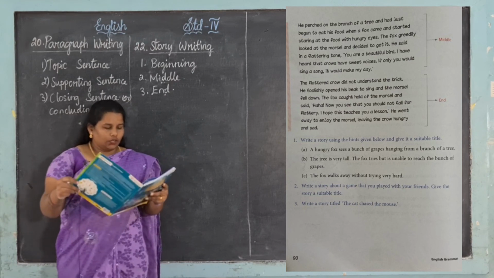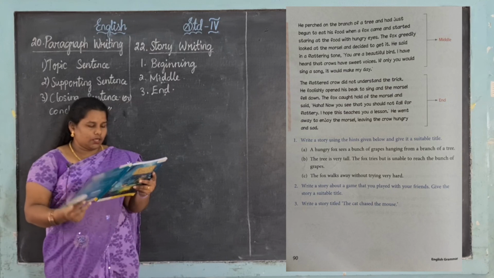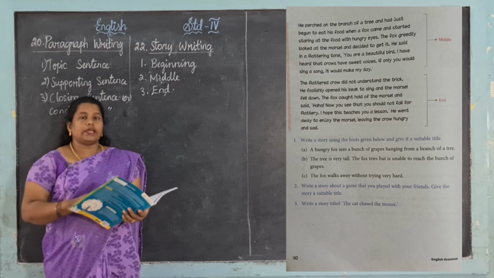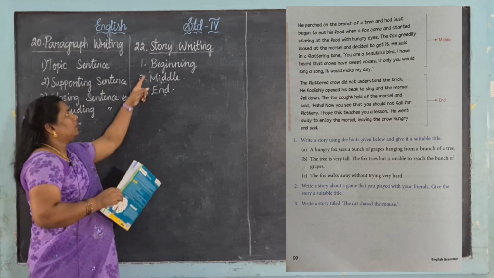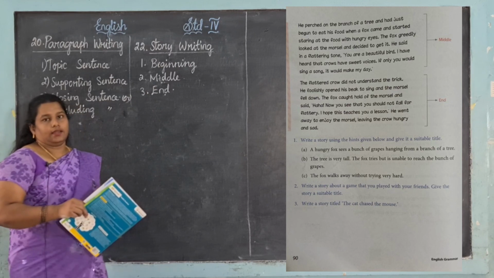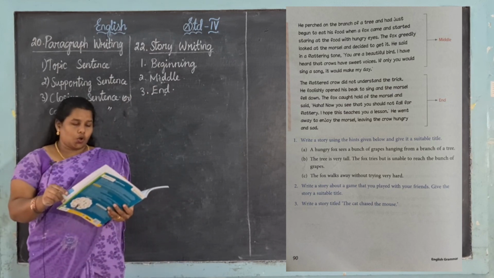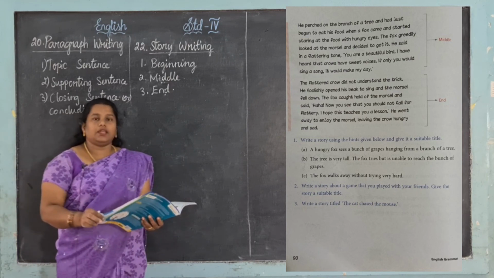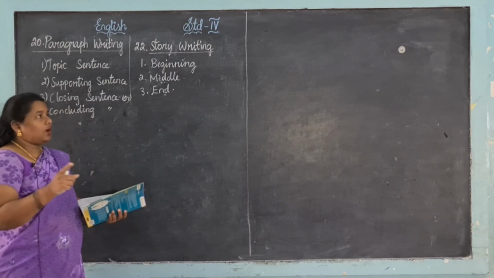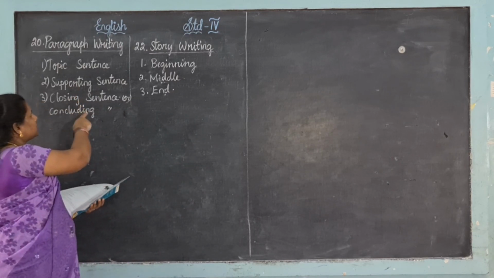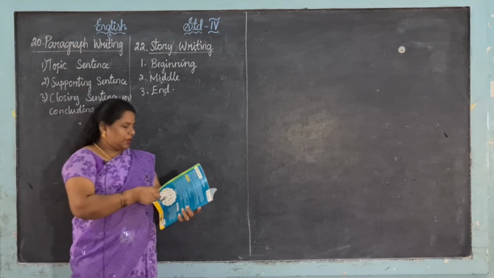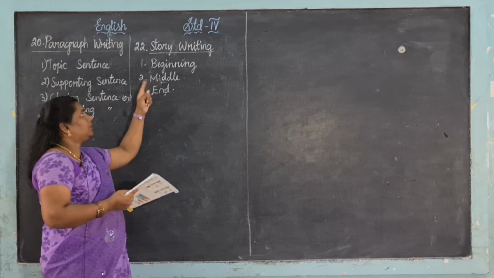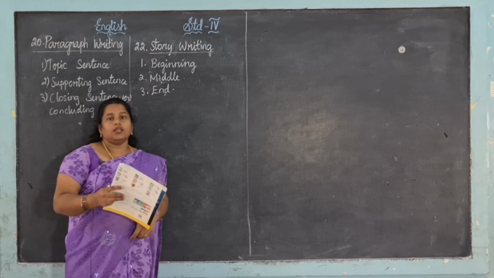And your homework is, see, there are some stories given, you want to pick one. For that you want to write story writing with the beginning, middle and end. So I give two homework for you. In paragraph writing, within 3, in page number 85, you want to choose any one, then use topic sentence, supporting sentence, closing or concluding sentence. In page number 90, you want to choose one story, then write it with beginning, middle and end. Okay, this is your homework.